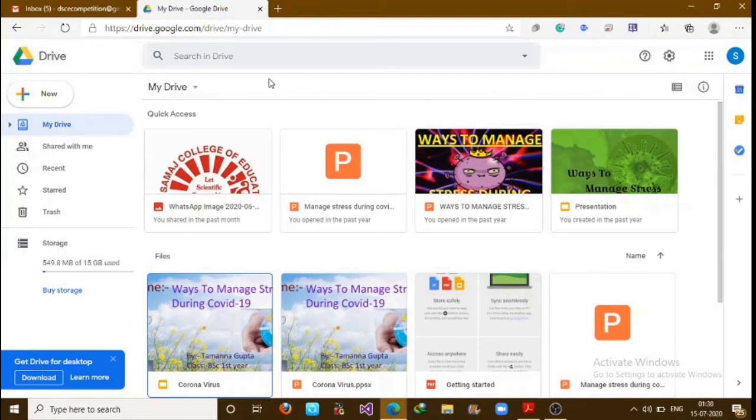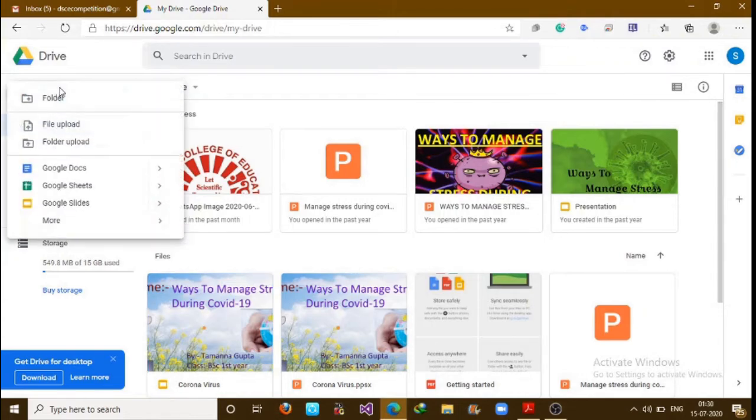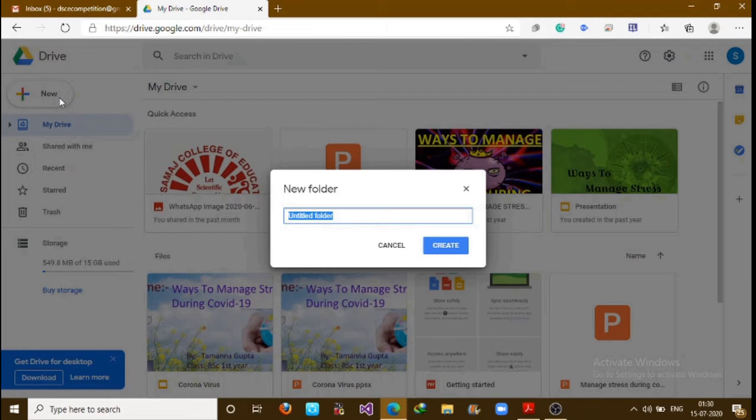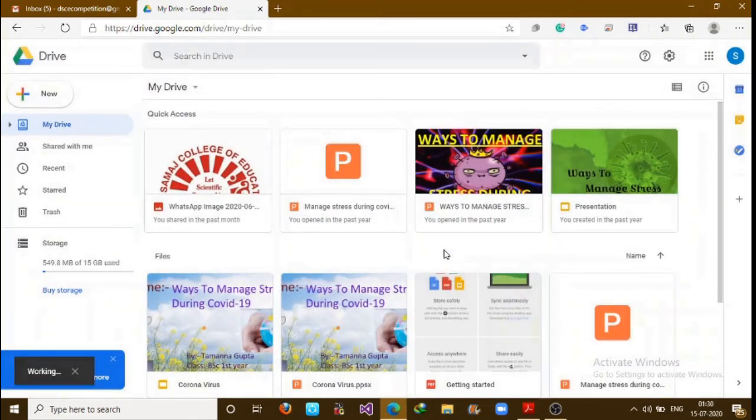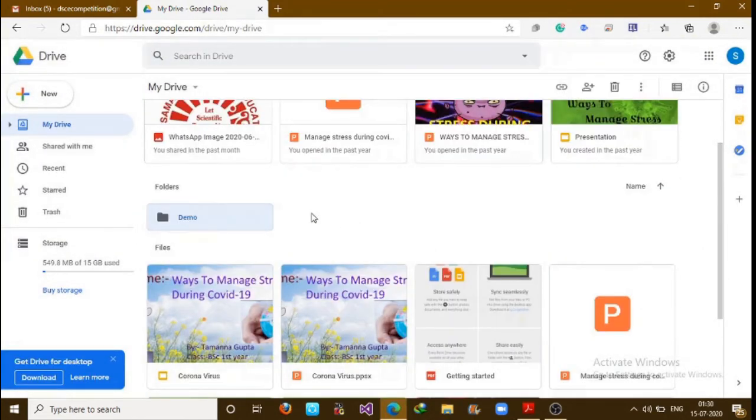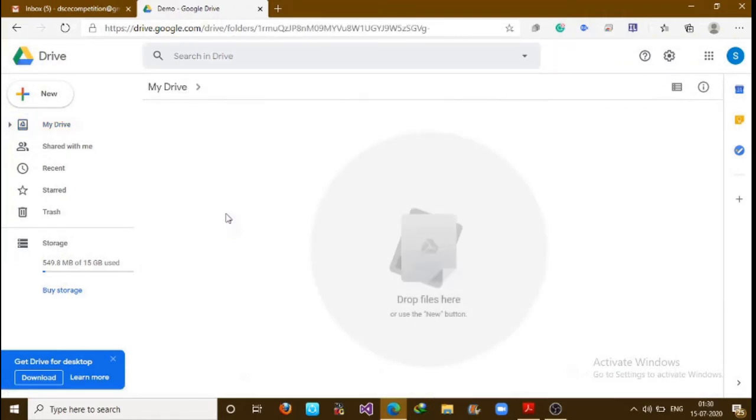So let's start. Simply click on New. If you want to make a folder, click on Folder. Give your folder a name. Let me give it the name Demo. Click on Create. You can see here your folder is created. Let's click on it. Now you can see your folder is empty because we have not uploaded or made any file till now. We will see both options.